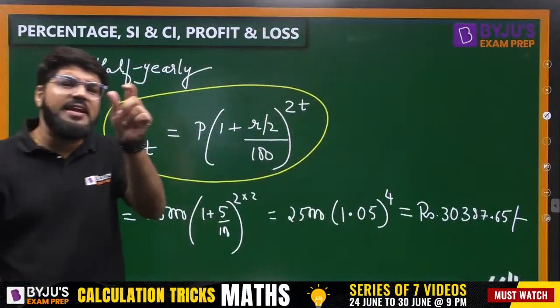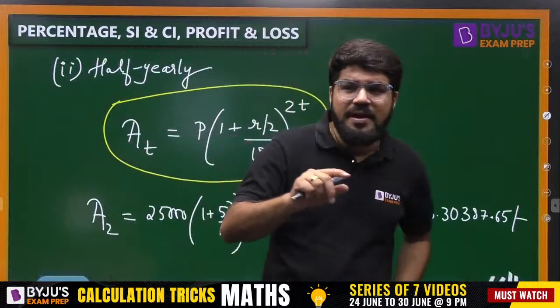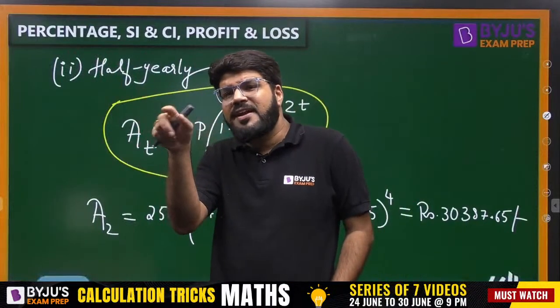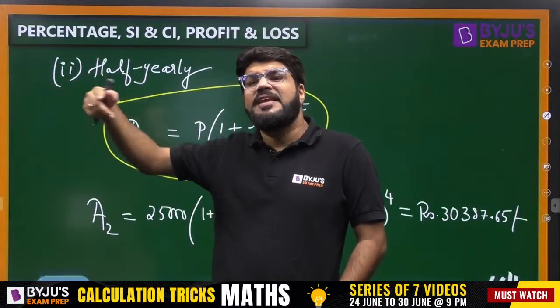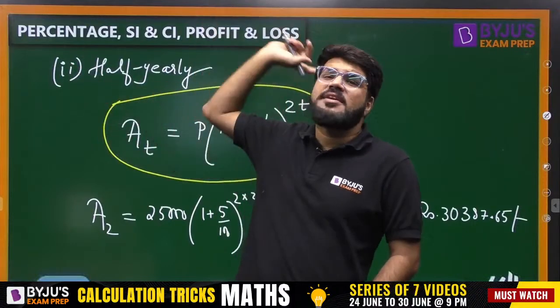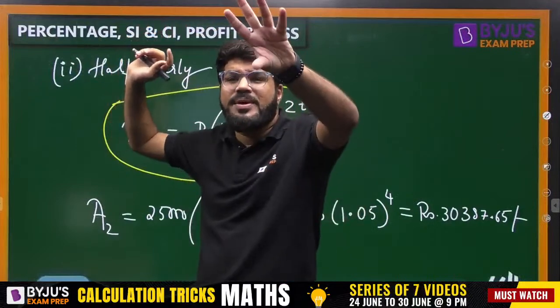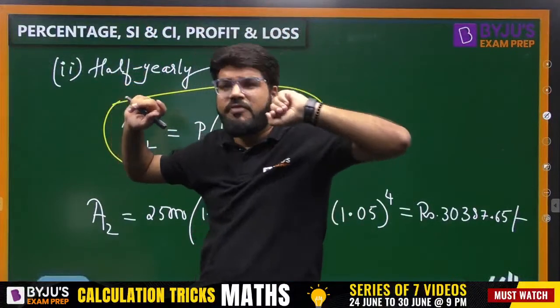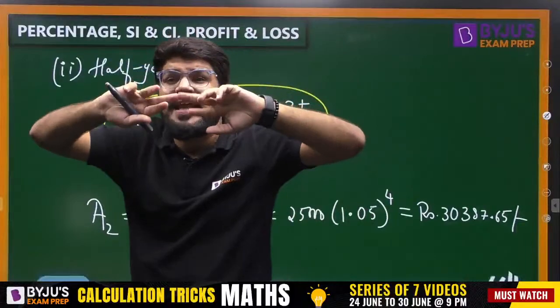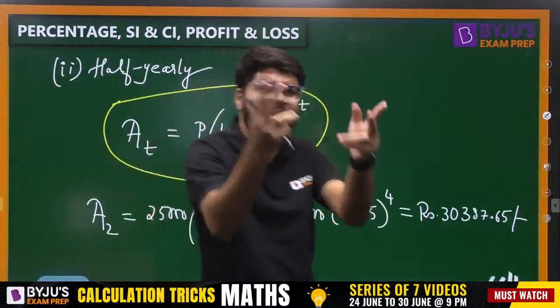See, why the formula 1 plus R by 100? Why is that factor coming? How many times 1 plus R by 100 will come depends on the conversion cycle. How many times are you converting? Like remember that customer case, the supply chain from P to the customer. 5 cycles were there. That is why 1.25 to the power 5. So that power depends on how many times that calculation, that conversion, is done.